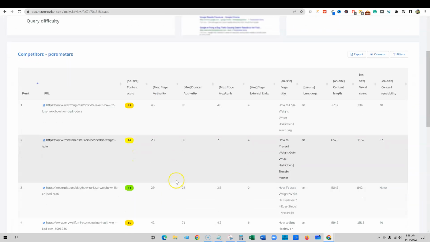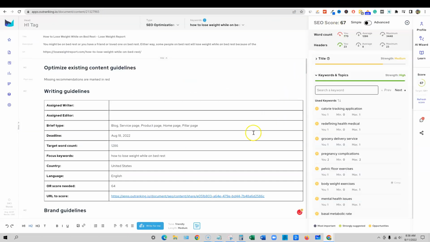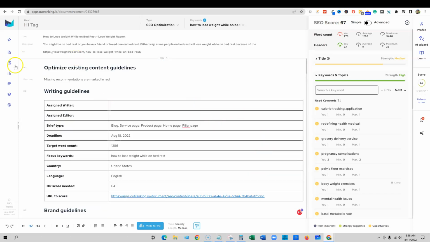So this is cool. This is one of the things I really like. I like the simplicity of Neuronwriter. I really, really do. I find it just so easy to use. Some of these tools are just getting so hard to figure out how to use. While I like Outranking, it can be very intimidating to use. I do like how it brought everything in right over here.